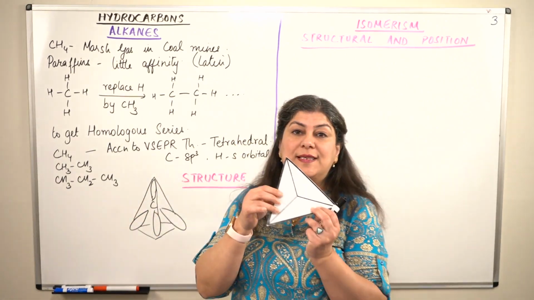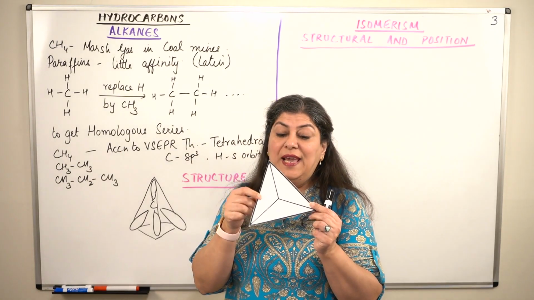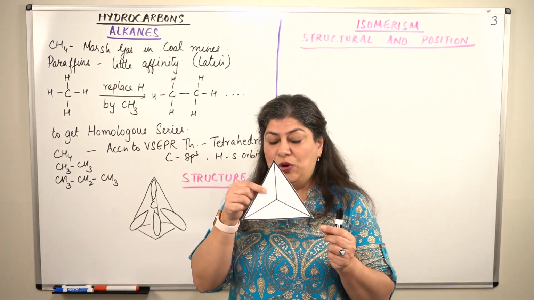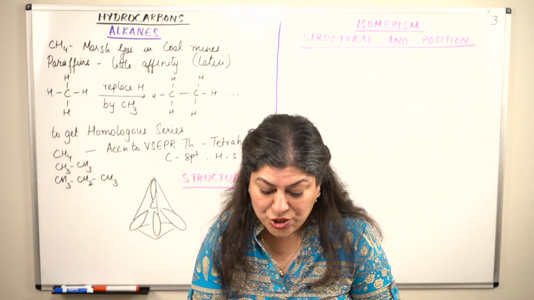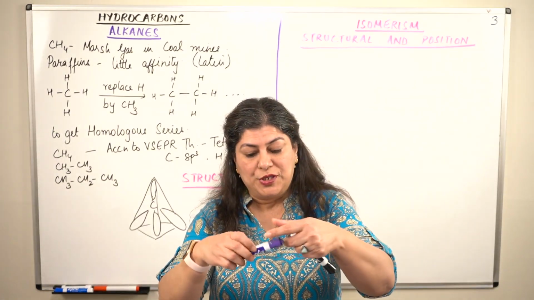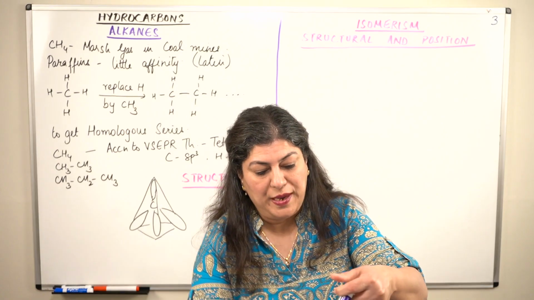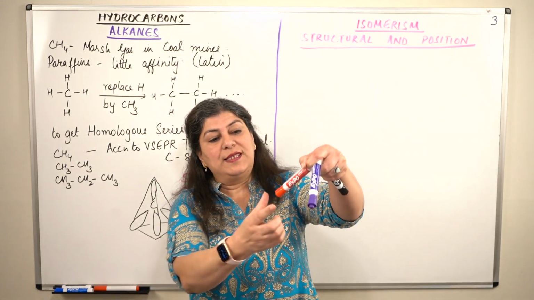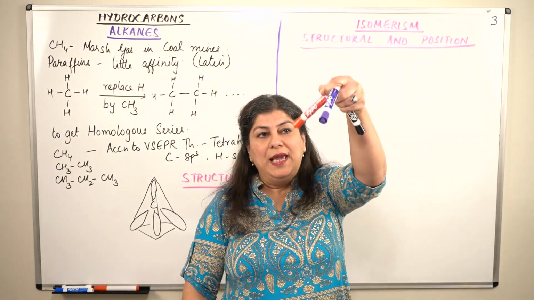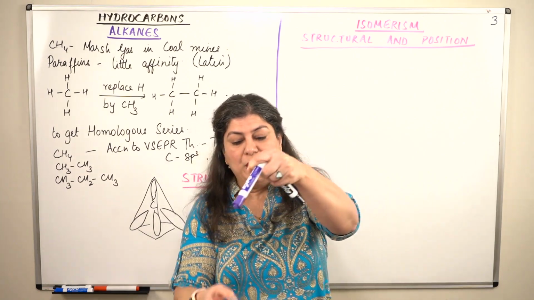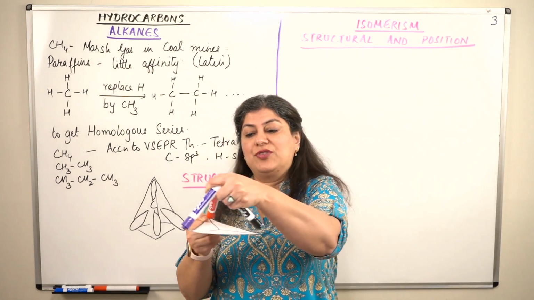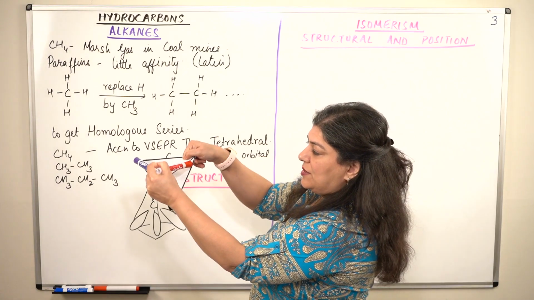Imagine that this is a triangle in the bottom. Okay, this triangle is in the bottom, and you can now imagine that the tips of this pen are hydrogens. Imagine these 3 tips to be on the 3 corners of this triangle. You can imagine this, isn't it?